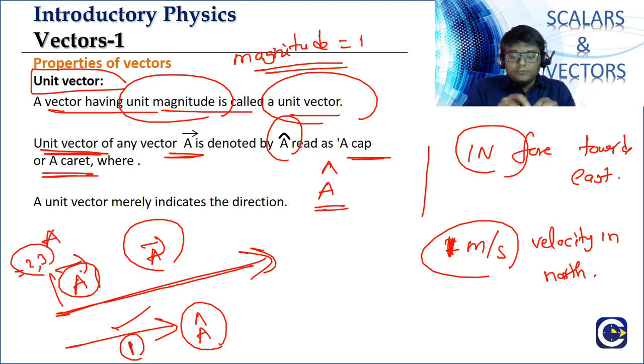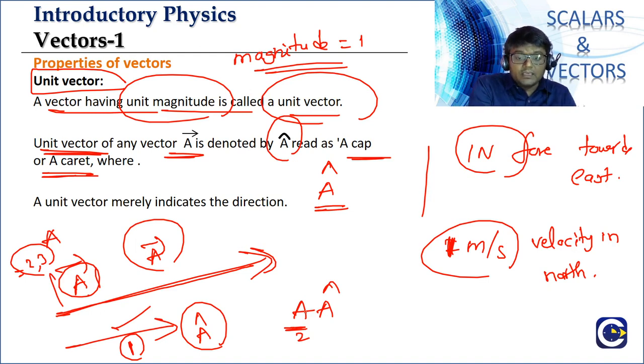Now you tell me, if you have A cap which is 1, and A bar is 2 times or 3 times, how are we going to relate A cap to A bar? Just think about it. What will be A into A cap? A is the magnitude of the vector A bar. It may be 2 or 3. If you multiply number 2 with A cap, remember the property we discussed: if you multiply a number to a vector, the vector becomes that many times longer. If the number is positive, it will be in the same direction. Negative means opposite direction, right?